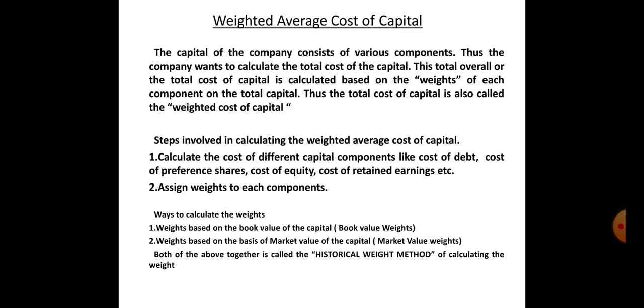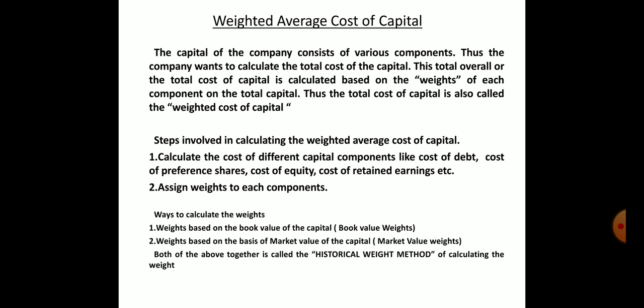So what are the steps involved to find a weighted average cost of capital? First of all, we have to calculate the cost of different components like cost of debt, cost of preference shares, cost of equity, cost of retained earnings. Then we have to assign weights to each component on the basis of amount used. Weights are calculated on the basis of book value or on the basis of market value. Both of the above together are called historical weight methods of calculating weights.